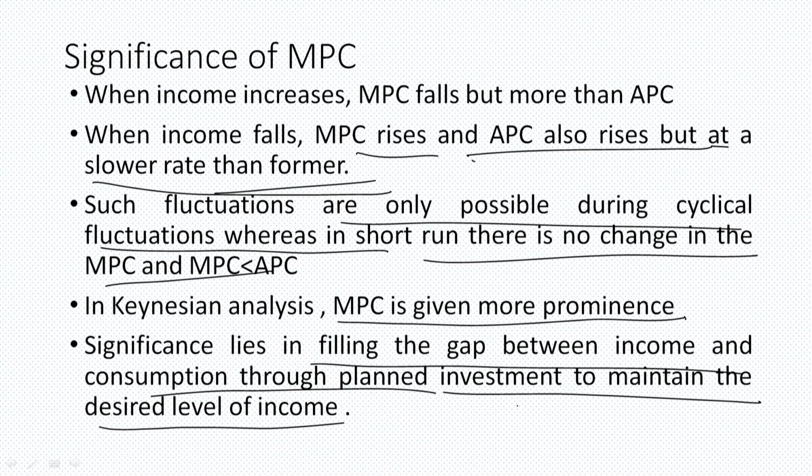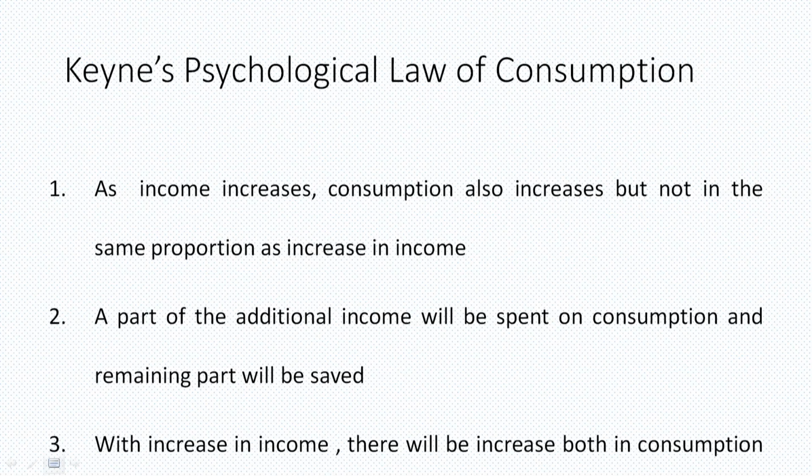He also gave importance to the investment function that comes along with consumption. Taking this income-consumption relationship in mind, there's a very famous law of Keynes, the psychological law of consumption. What are the postulates? Let's discuss it.